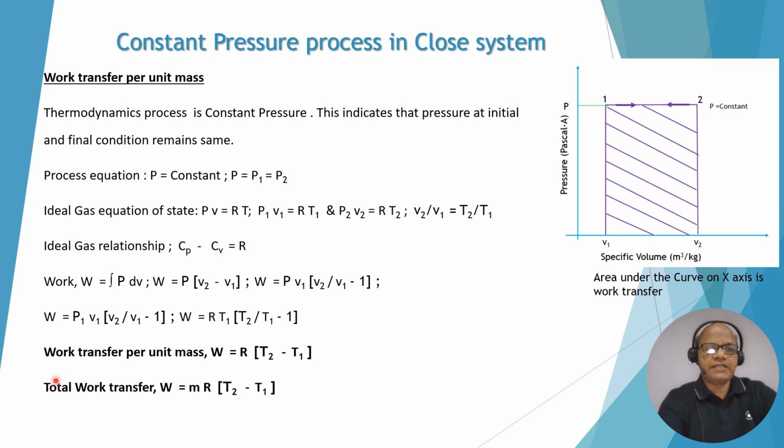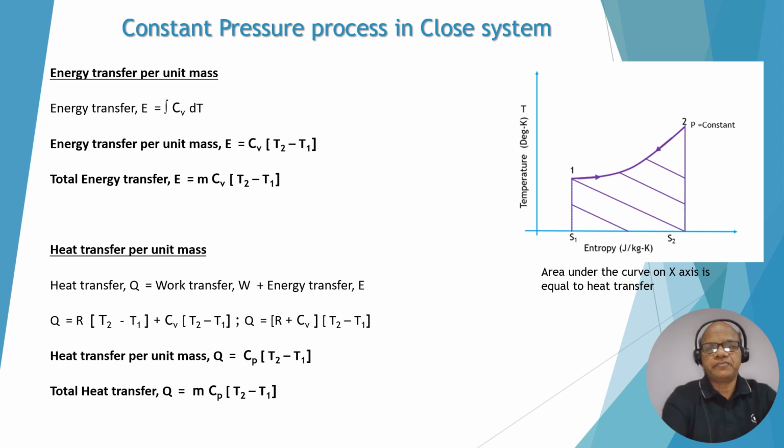So we can write work transfer per unit mass W is equal to R bracket start T2, because T2 comes here, so T2 minus T1. For the total work transfer, just multiply the mass. So we can write mR(T2 minus T1). So this is the expression for work transfer for the closed system. You can see the area under the curve on the x-axis is the work transfer.